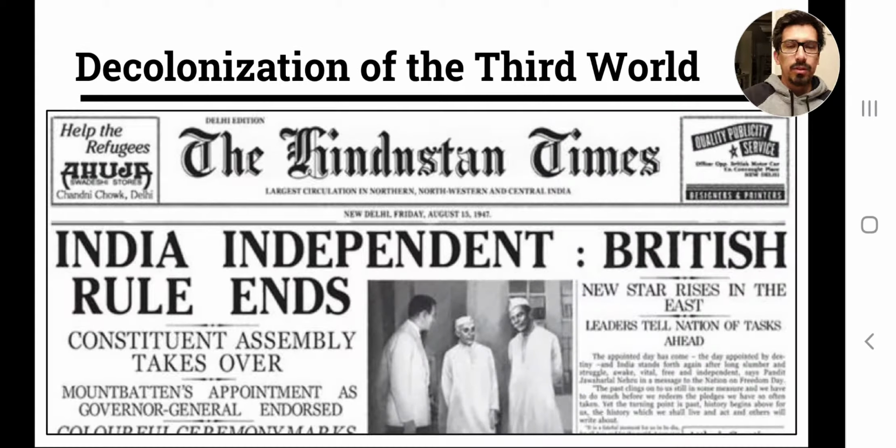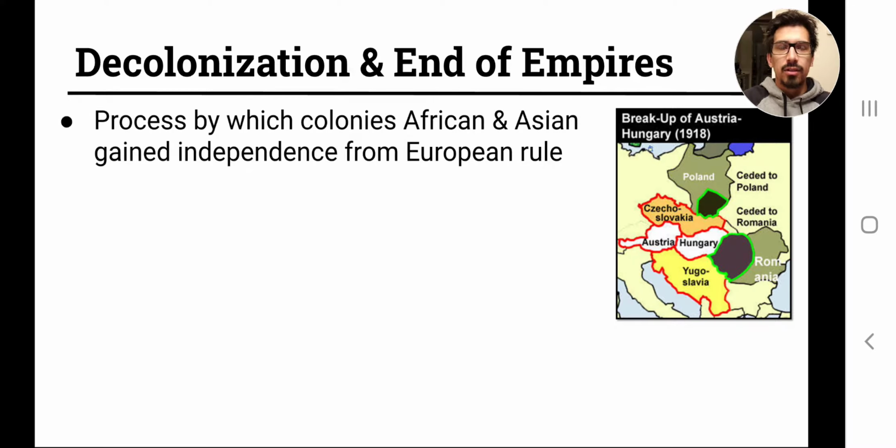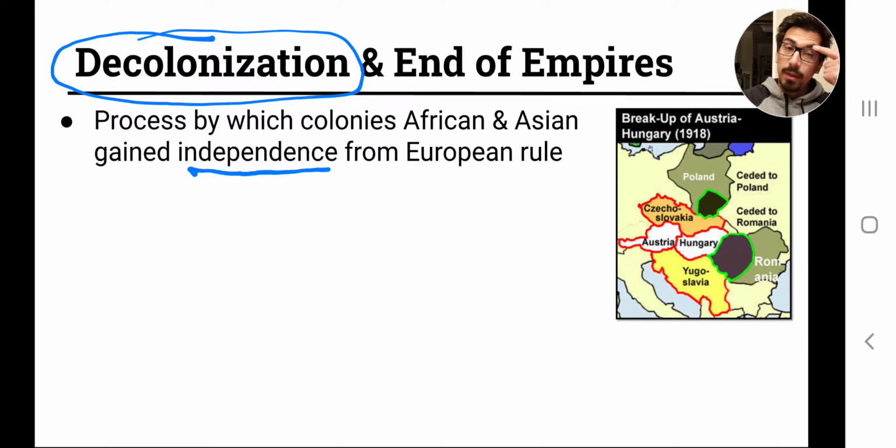Today's topic, we're just going to talk more generally about decolonization. This is just a newspaper article about the independence of India, so it's kind of a clue into one of the things that we're going to be looking at here. So we'll start out by talking about just the end of empires and decolonization. Decolonization itself, when we are defining this term, it's a process by which these colonies in Africa and in Asia gain independence from European rule.